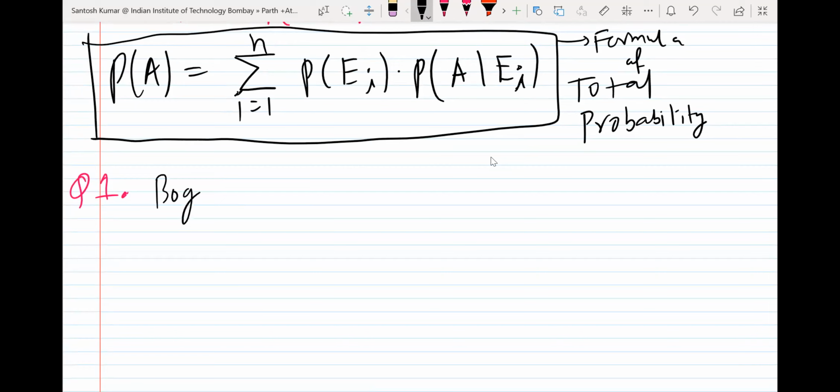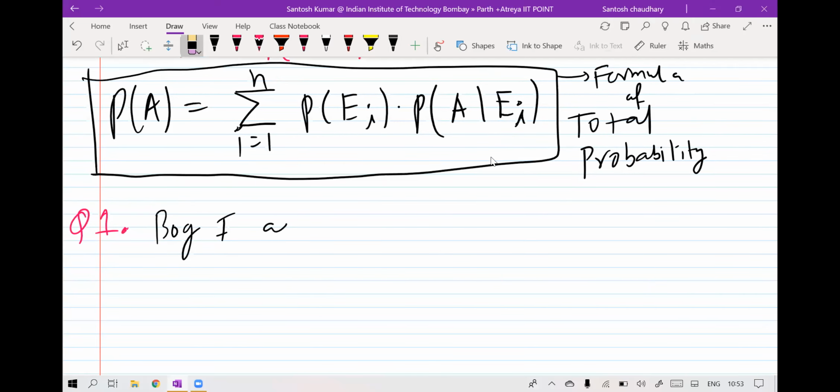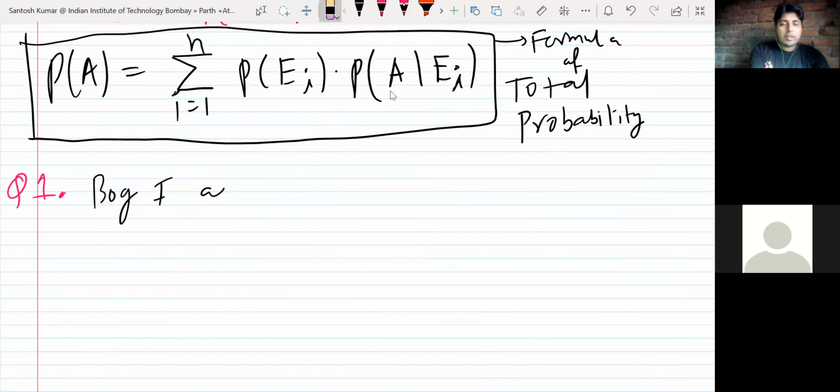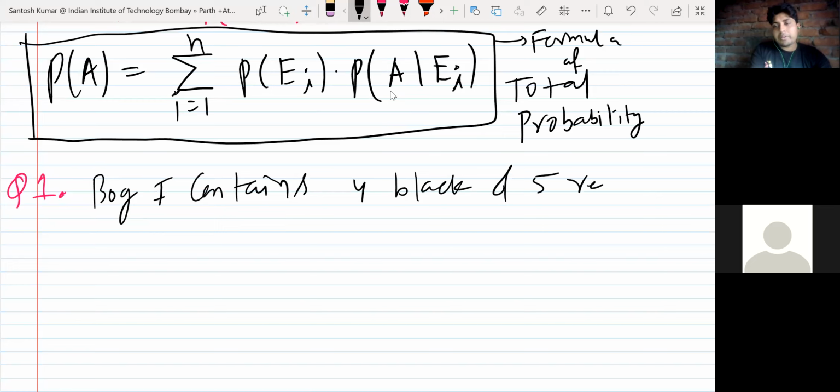So bag one contains, so you will not be able to see my video, I think, because sorry, लाइट की प्रॉब्लम है. अगर मैं ऑन भी करूंगा, so you will not be able to see much. Okay, so bag one contains, so let me say, bag one contains 4 black and 5 red balls.